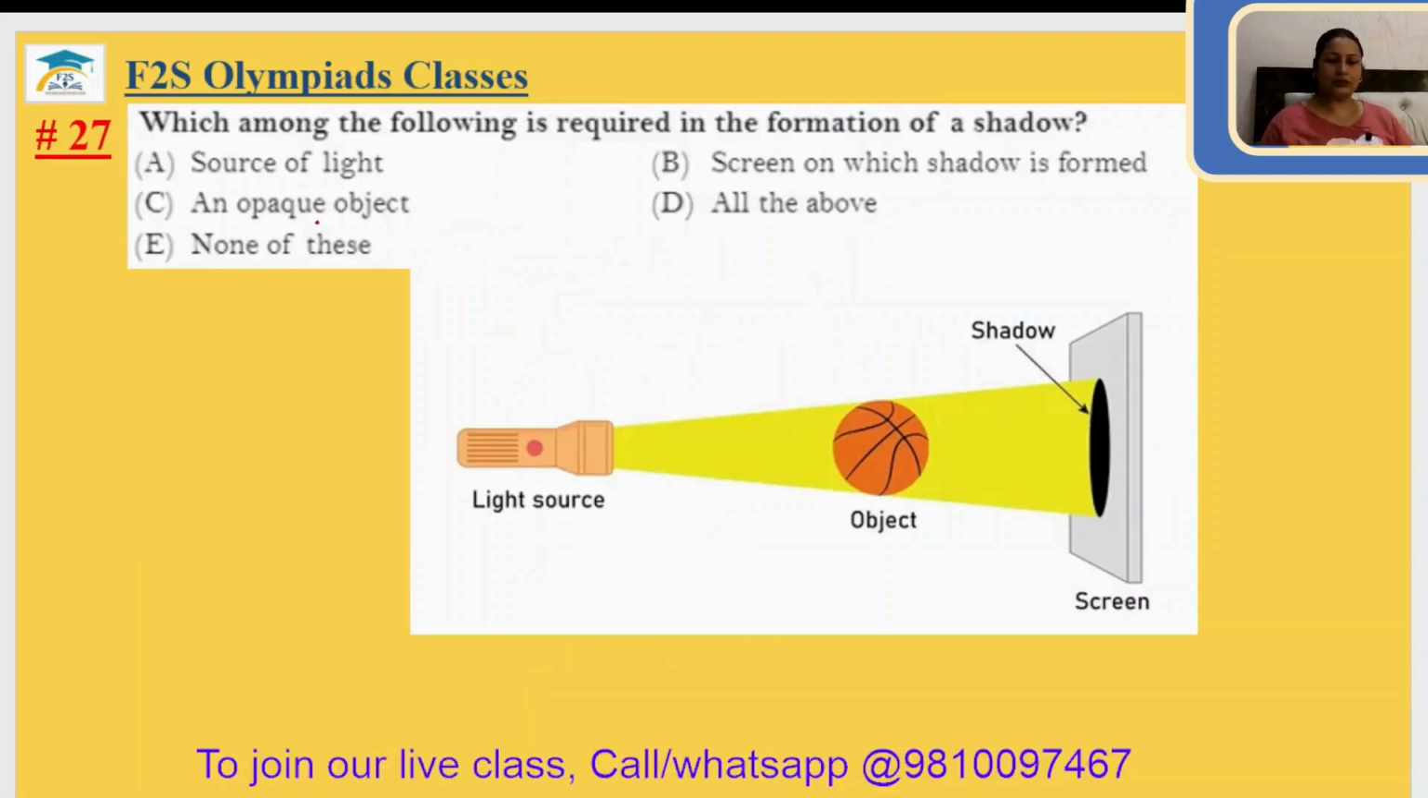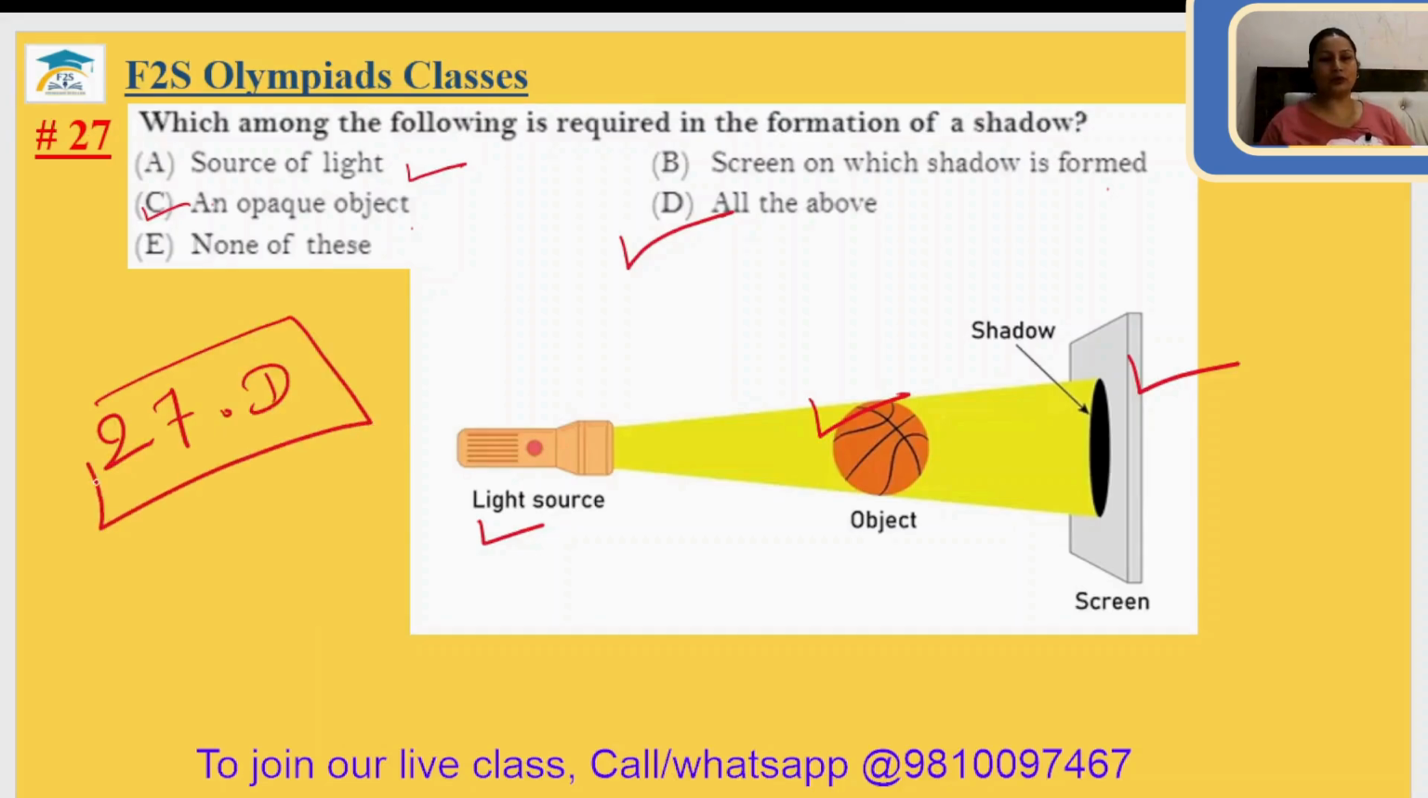Question number 27. Which among the following is required in the formation of a shadow? Source of light, yes, we need. Screen on which the shadow is formed, yes, we need. An opaque object, yes, we need. All of the above we need to form a shadow. The 27th answer is option D.